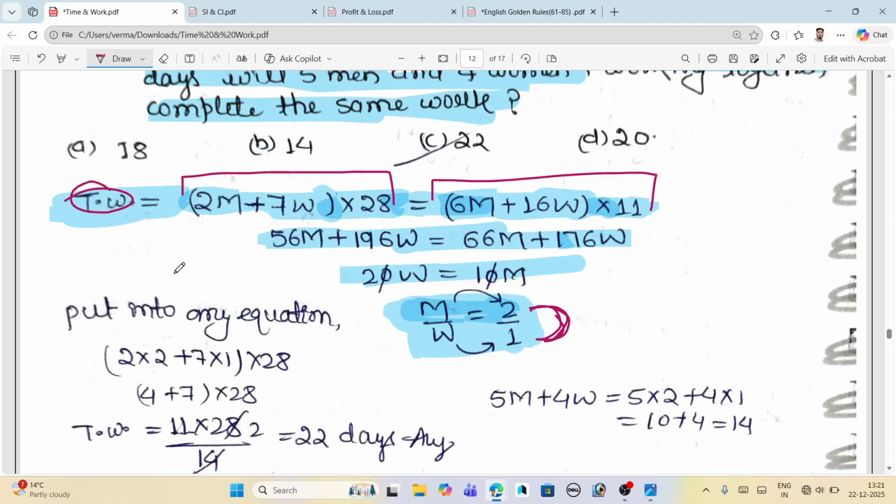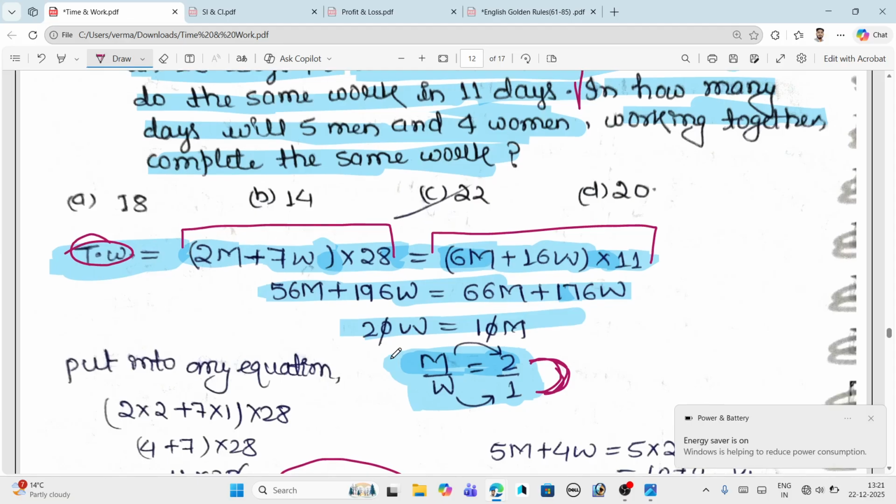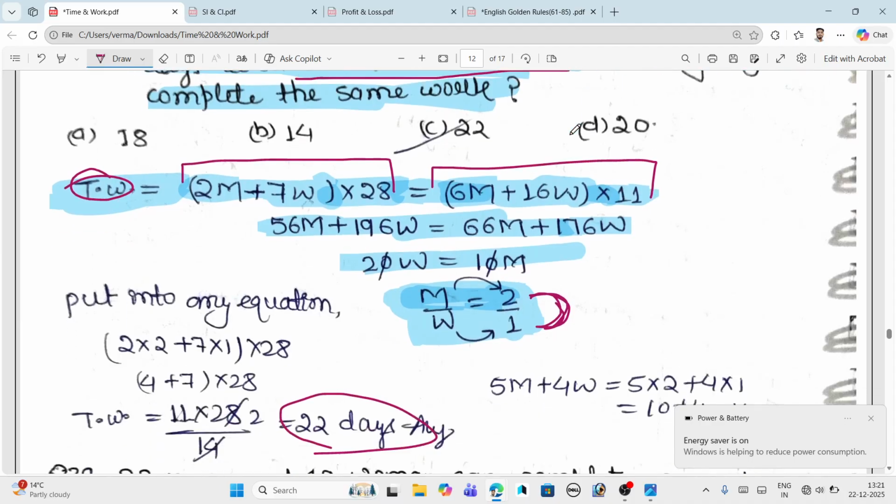Just put the values of 2 and 1 in either equation and you will get the total work, which is 11 by 28. But here it is 5 men plus 4 women, so 5M plus 4W.